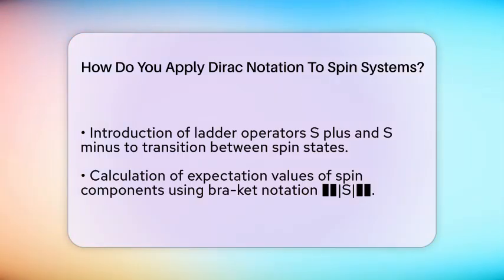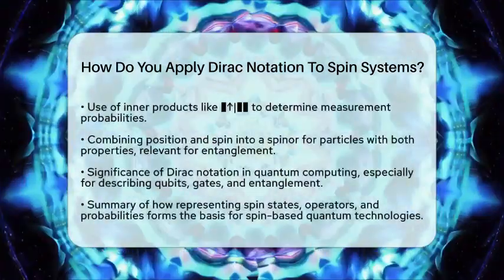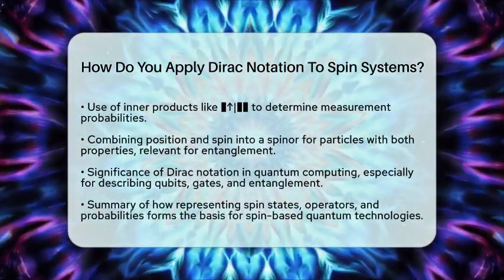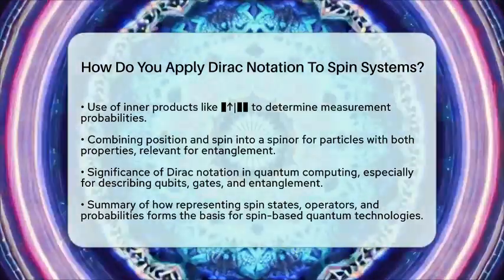When dealing with particles that have both position and spin, we combine the two descriptions into a spinor. This is a more complex state that includes the spatial wave function and the spin part. It looks like a column of two functions, one for spin up and one for spin down, each depending on position. This helps describe situations like entangled particles, where spin and position are linked.